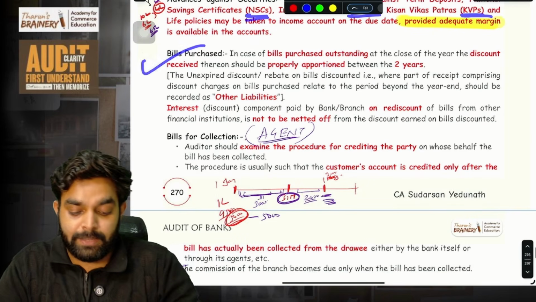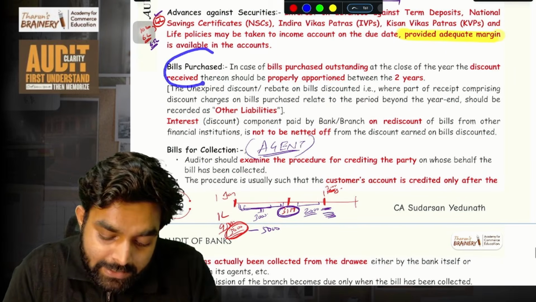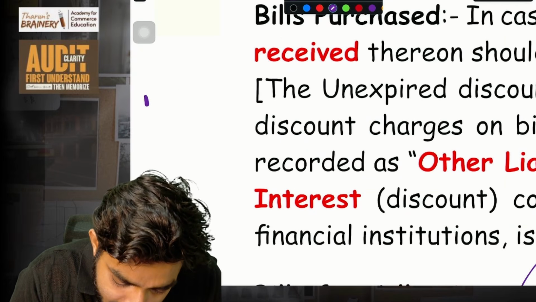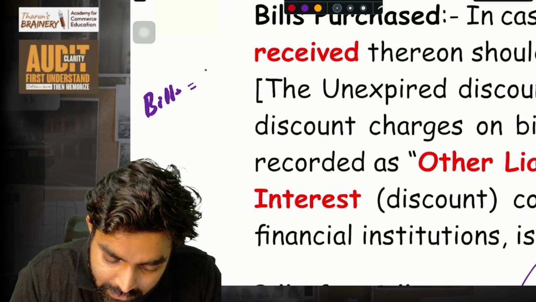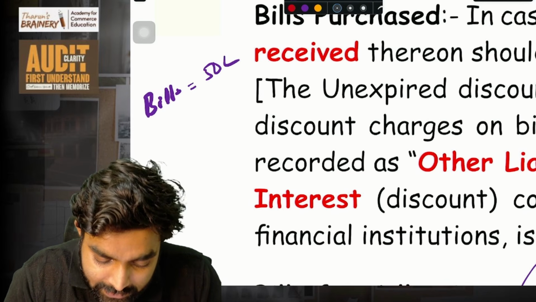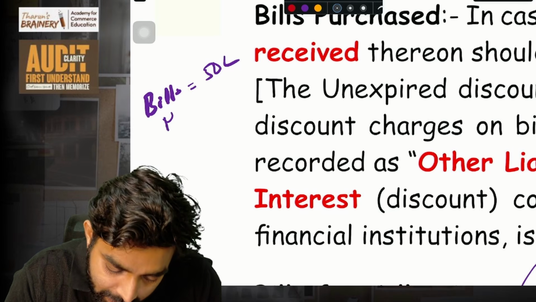Then bills purchased, bills for collection. Very, very important: bills purchased. What is actually bills purchased? Imagine I have bills worth 50 lakh, and imagine the date, for better calculation, is March 1st.